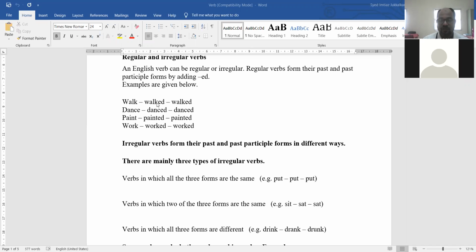And the second form is the past form of the verb, and the third is the past participle, the third form of the verb. Keep in mind: walk, walked, walked. Walk is the basic form, the infinitive. Walked is the past form. Walked is the past participle, that is, the third form of the verb. Dance, danced, danced. Paint, painted, painted. Work, worked, worked. So these are the 3 forms of the verb.